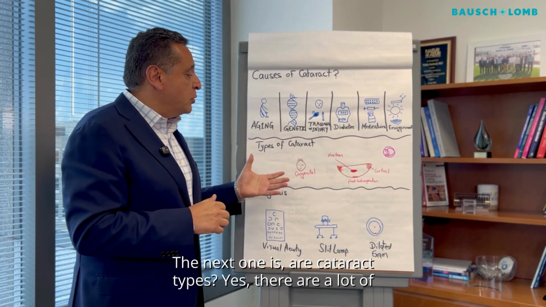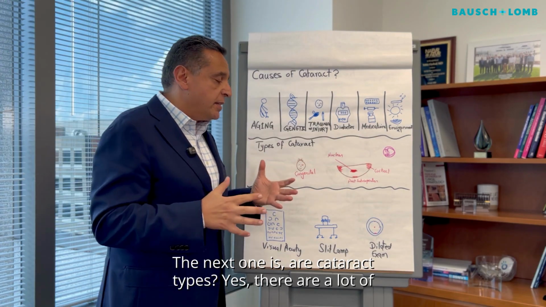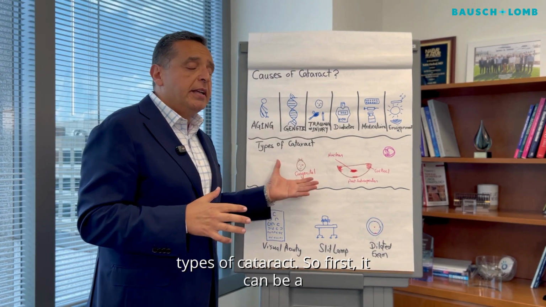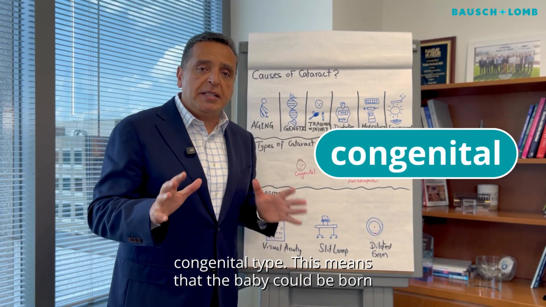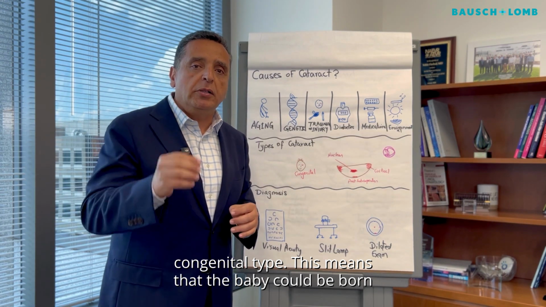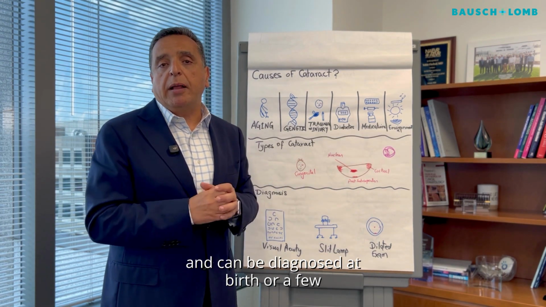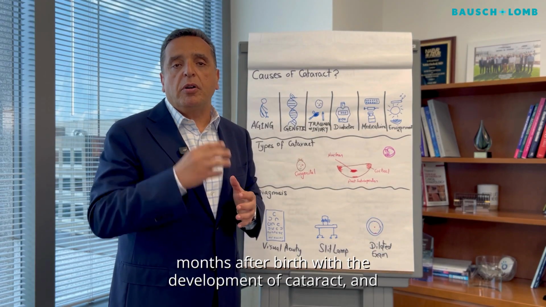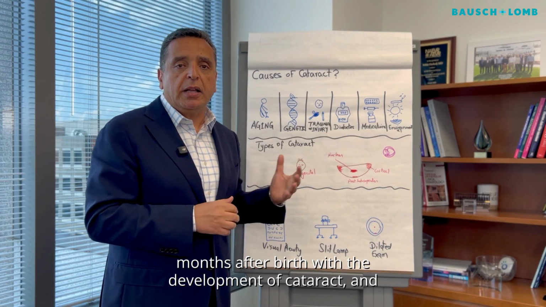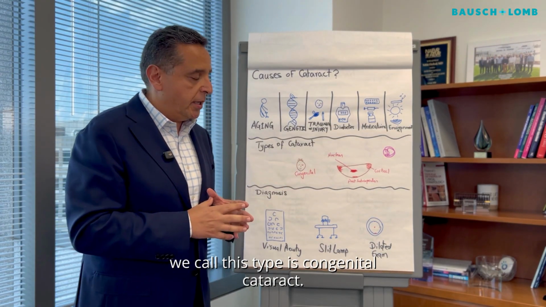The next one is: are there cataract types? Yes, there are a lot of types of cataract. So first, it can be a congenital type. This means that the baby could be born and diagnosed at birth or a few months after birth with the development of cataract, and we call this type congenital cataract.